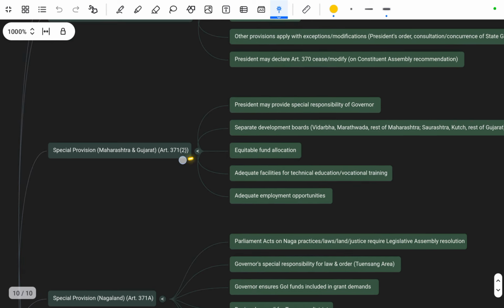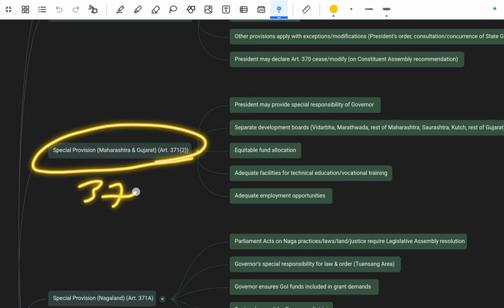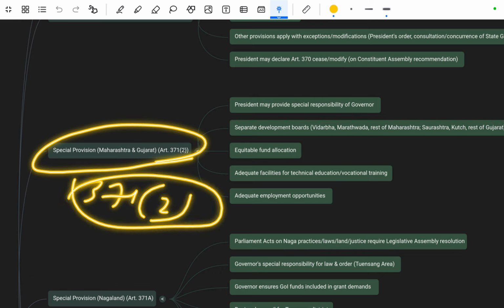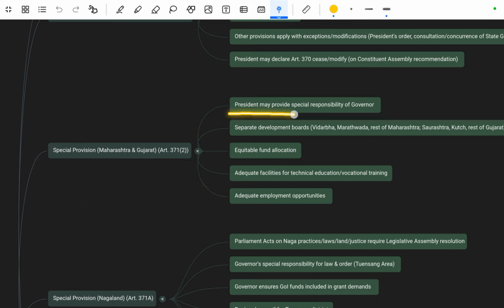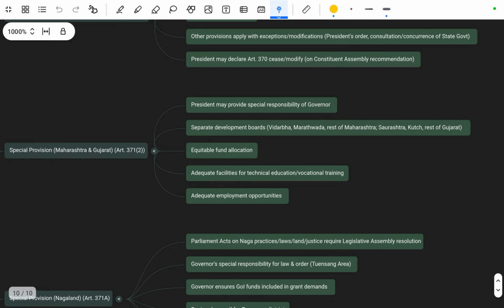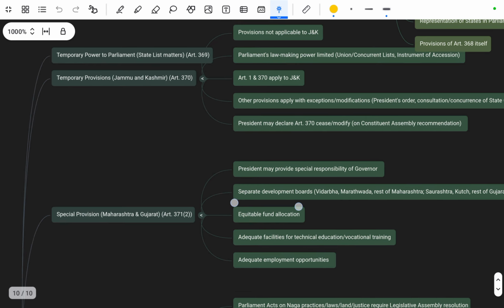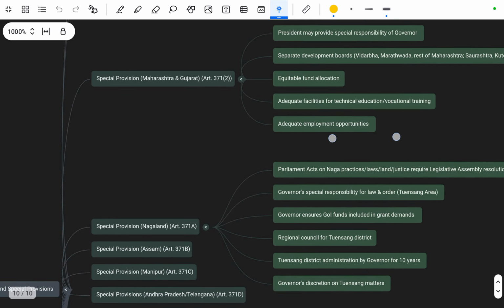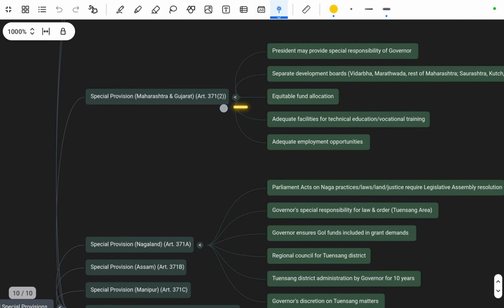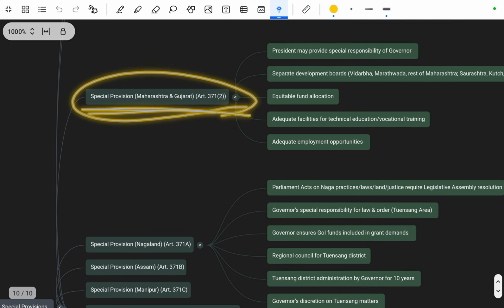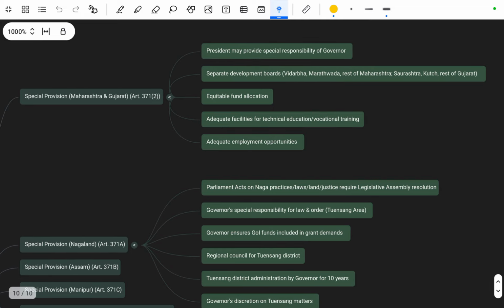Okay, next is Article 371 clause 2, that is mentioned about the President may provide special responsibility to Governor for Maharashtra and Gujarat. So here, the special provision for Maharashtra, ये प्रेसिडेंट करता है ना, मे प्रोवाइड स्पेशल रिस्पॉन्सिबिलिटी टू गवर्नर।